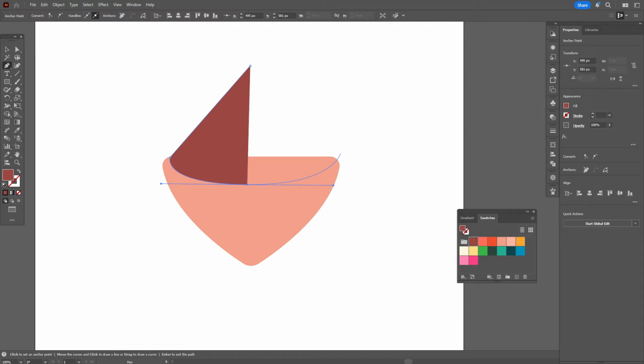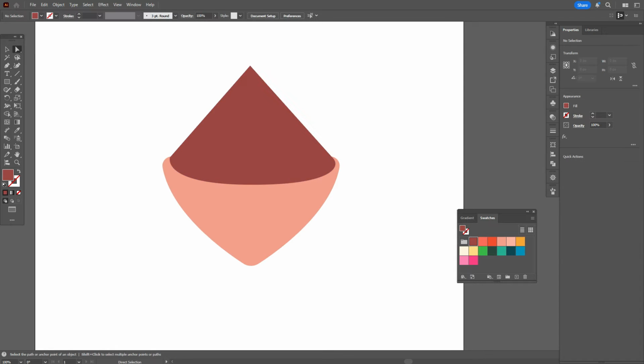The next one here. And close the path. Okay, direct selection tool and let's round that corner and now round this one.